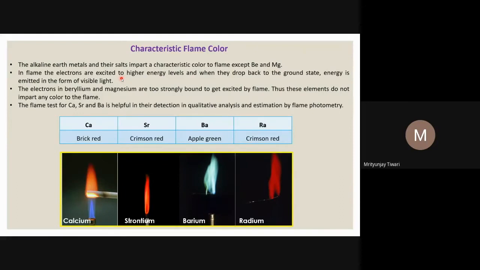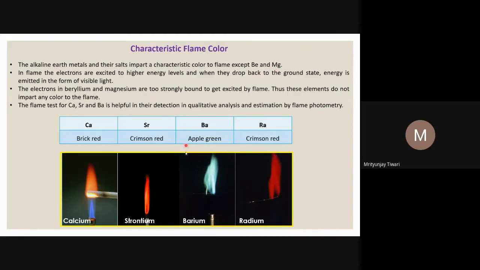And why is that? Because their electrons are so tightly bound, and their excitation requires energy not in the visible range. This energy requirement is in the ultraviolet range, so even if the electron gets that energy and comes back to the ground state, we will not see that energy because it is in the ultraviolet region. We can perceive only the visible range. So the alkaline earth metals and their salts impart a characteristic color to the flame, except beryllium and magnesium.